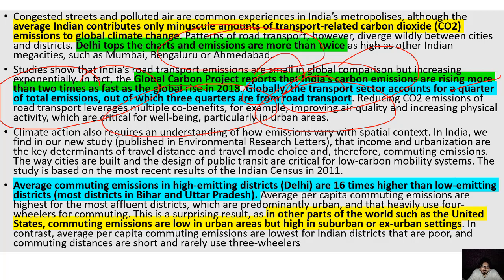So reducing CO2 emissions of road transport leverages multiple co-benefits. How? When we go towards vehicle solutions and more use of public transport, more use of cycles and so on, multiple benefits will be there. Health benefits, the most important ones, and the emissions will be lesser. So it's a sustainable solution. Improved air quality, a better way always. These are the multiple co-benefits here. And this report talks about issues like the emissions in this urbanization process.